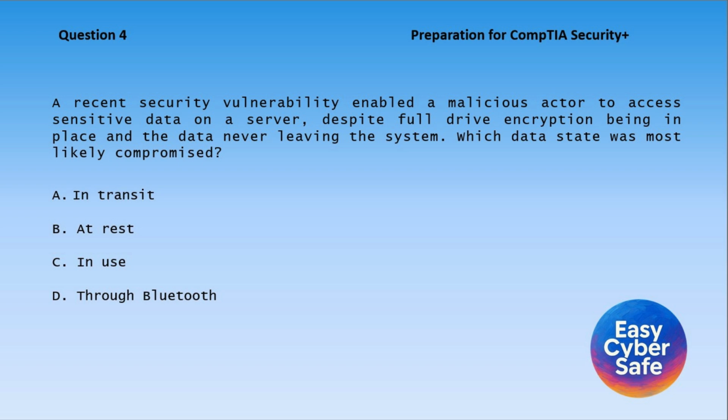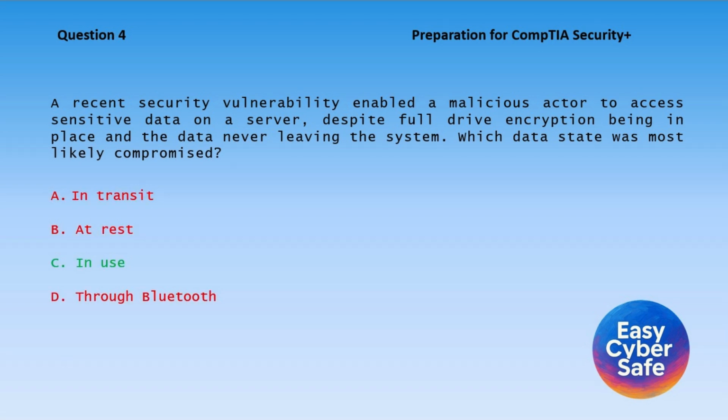Question 4. A recent security vulnerability enabled a malicious actor to access sensitive data on a server despite full drive encryption being in place and the data never leaving the system. Which data state was most likely compromised? A. In transit. B. At rest. C. In use. D. Through Bluetooth.